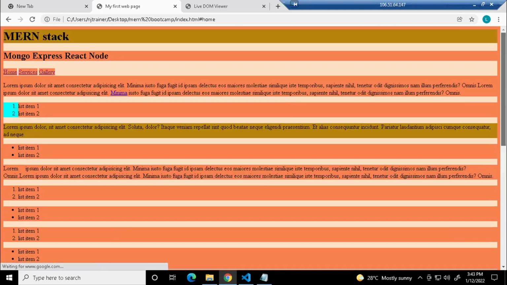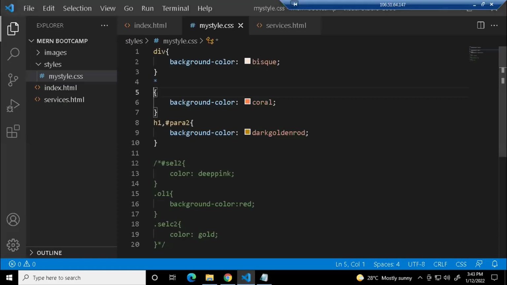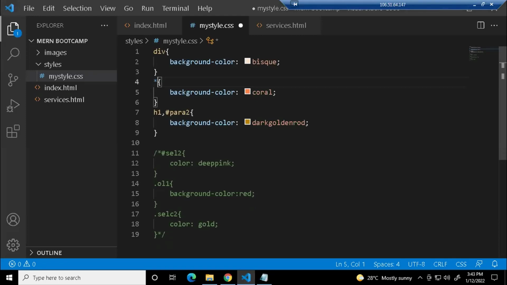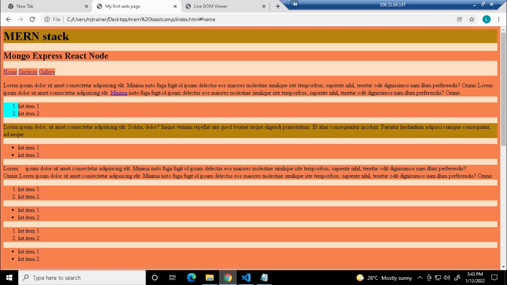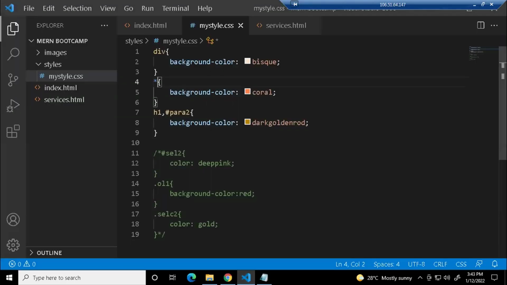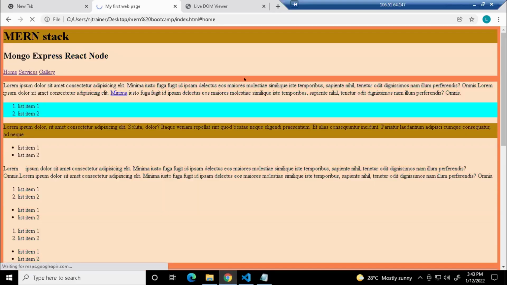It's kind of different, wait a minute. With the spaces, it will be different. So you can see it's applying the entire thing with a particular background color, right? But see, when I give body, just see the difference, okay? So coral is my background color. So here you had that div tag, right? So div tags, it was fully filling with that color.